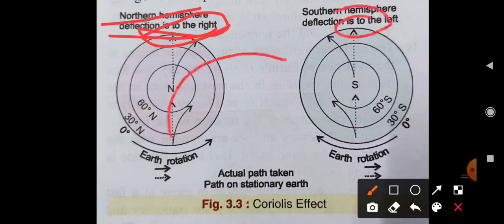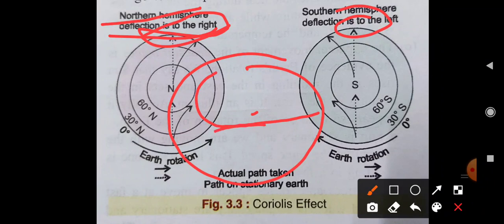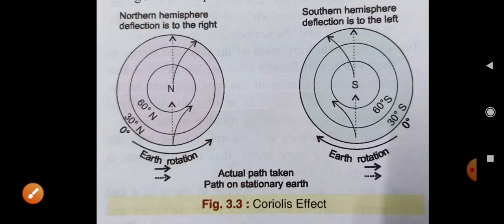Now understand, if this is the earth and air is moving, it deflects right in the north, and in the southern hemisphere it deflects left. So this is the equator. I hope it is clear. It is called the Coriolis effect. Maybe you have studied it already in physics. You only have to understand the concept.